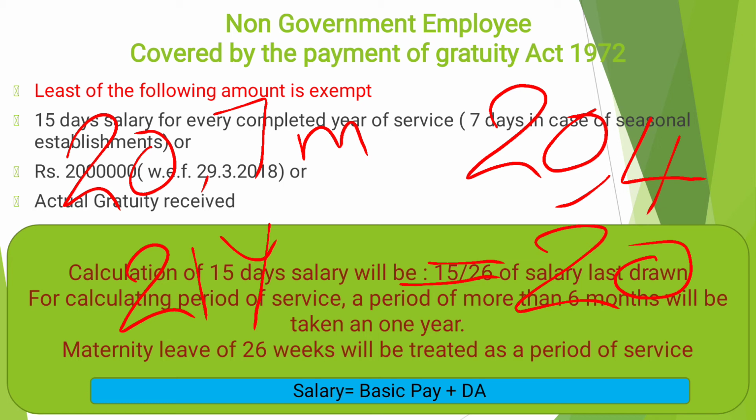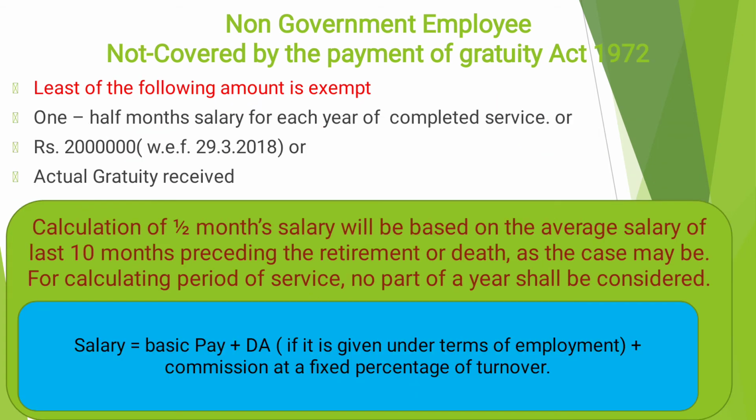Clear? That's all about the tax calculation of gratuity for non-government employees who are covered by the Gratuity Act 1972. Let us see the next portion, that is, non-government employees who are not covered by the Payment of Gratuity Act 1972. As discussed here, we also have 3 elements, and after comparing these 3 elements, we will select the least, and the least will be exempted and deducted from actual gratuity. Then the balance will be considered as the taxable amount.